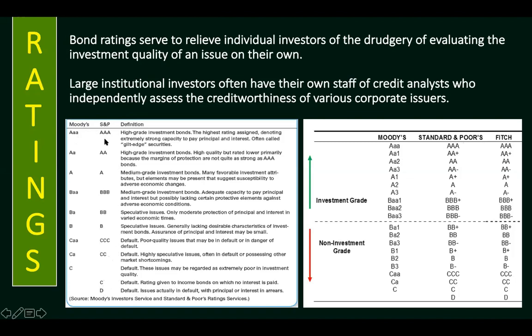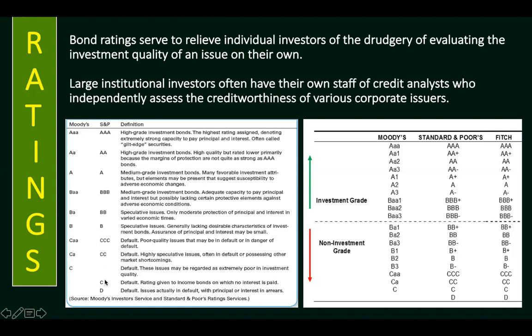Of course, the highest rating would be AAA. It is defined as a high-grade investment bond. Meaning to say, when a company or the government is rated as AAA, it denotes that the company or the government has extremely strong capacity to pay principal and interest.